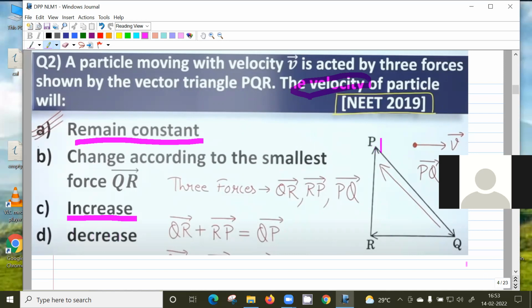Suppose this PR was like this, and the head of the first vector and the tail of this one have a difference. So the net force will be this much. So this net force will give an acceleration, which means the velocity will increase. But here it's a closed triangle, so the net force is 0.